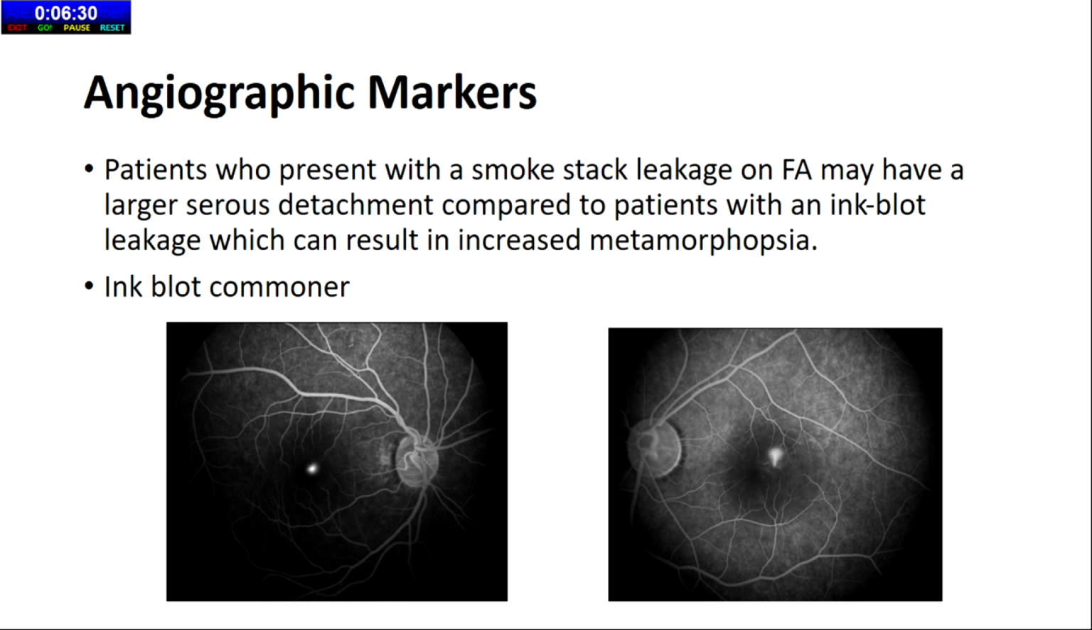Then there are angiographic markers. You can say ink blot and smokestack we see. Ink blot is commoner, and the smokestack leak usually has a large serous macular detachment, while ink blot leakage can result in more metamorphopsia and less fluid. This is one thing that we usually see.